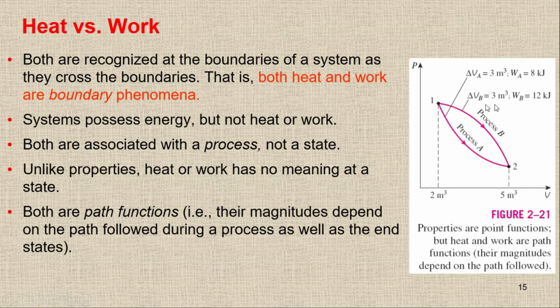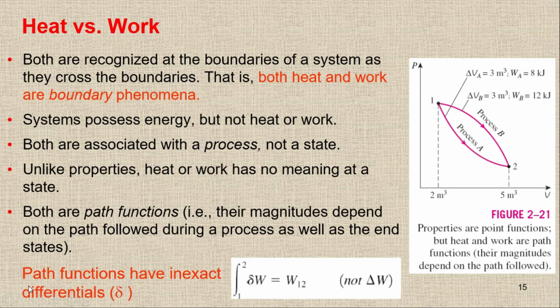So you can see here as well, we have process 1 and process 2, and we can get different answers. One more thing here: for the path function we have to use the inexact differentials like this one. We cannot use delta, we have to use the inexact differential.